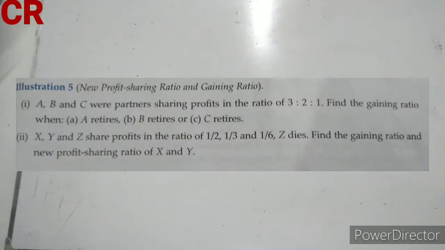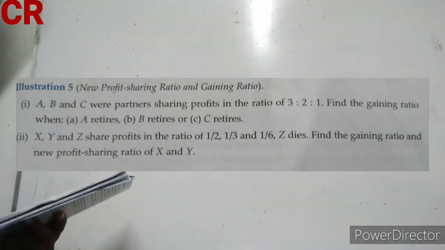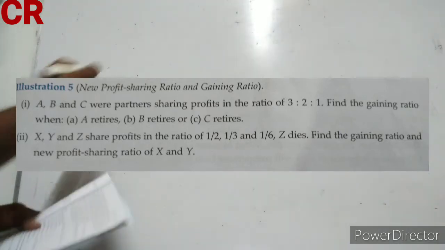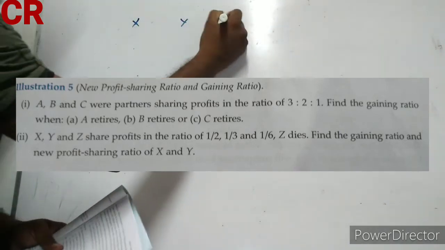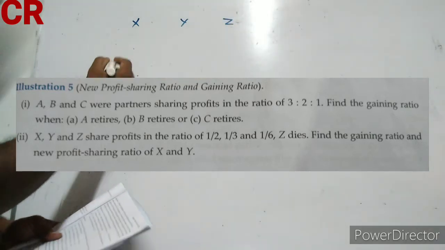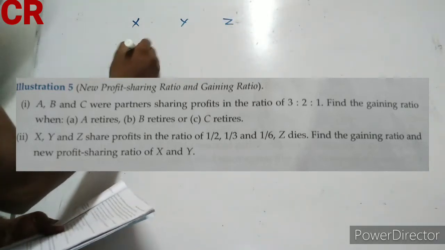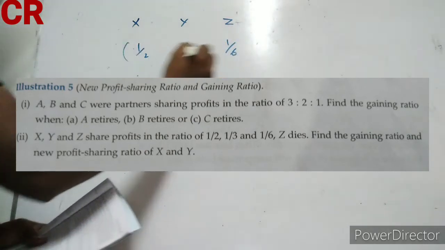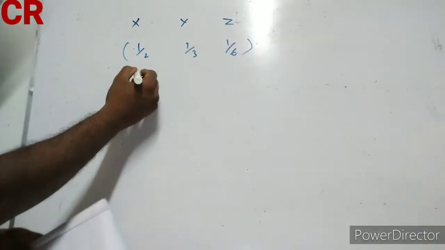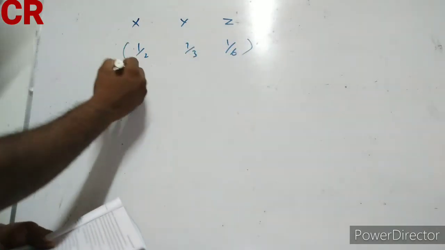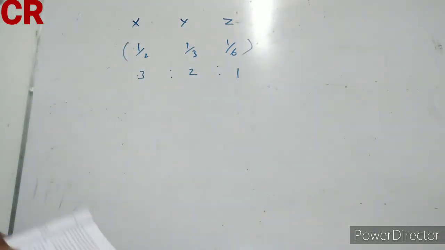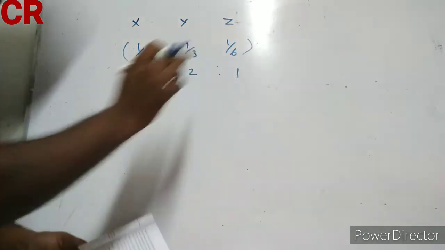Second example for the first situation. X, Y, Z share profits in the ratio of 1/2, 1/3 and 1/6 respectively. The partners are X, Y, Z, and their profit and loss sharing ratio is 1/2, 1/3 and 1/6 respectively. This 1/2, 1/3, 1/6 can be written as 3:2:1, isn't it? You know that simplification. If you do that, you get the answer 3:2:1.